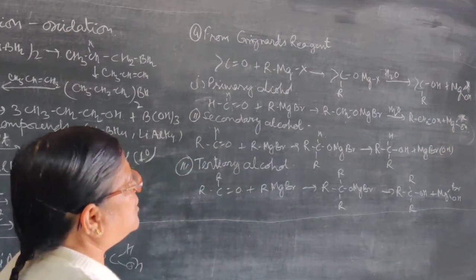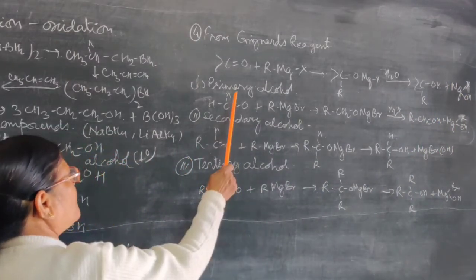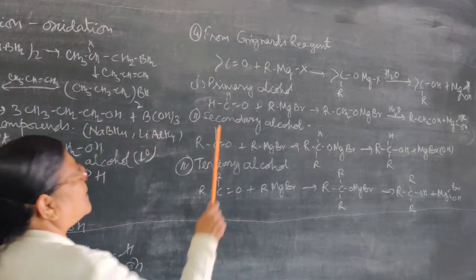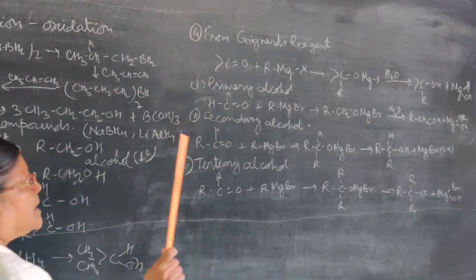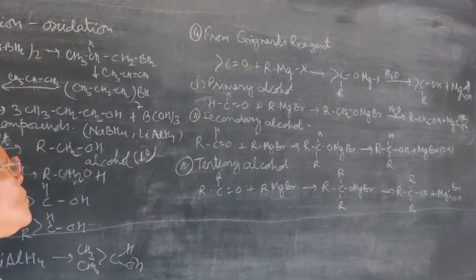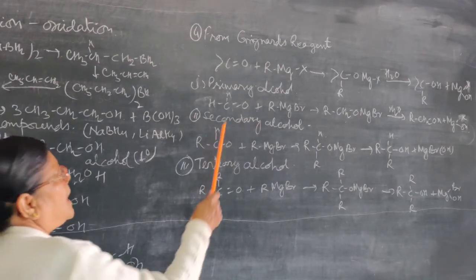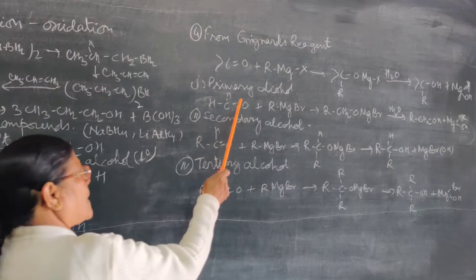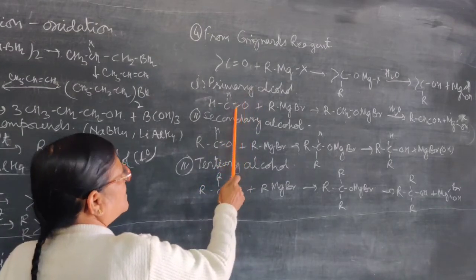Now for the preparation of primary alcohol, we have to take formaldehyde or methanal. It is compulsory to take formaldehyde because it is the aldehyde which contains 2 hydrogens, and for the primary alcohol we need 2 hydrogens, and that's why we have to select formaldehyde here. So for the preparation of primary alcohol, this molecule is fixed.